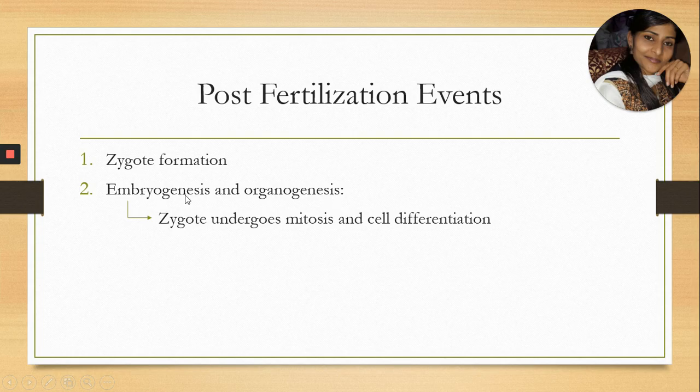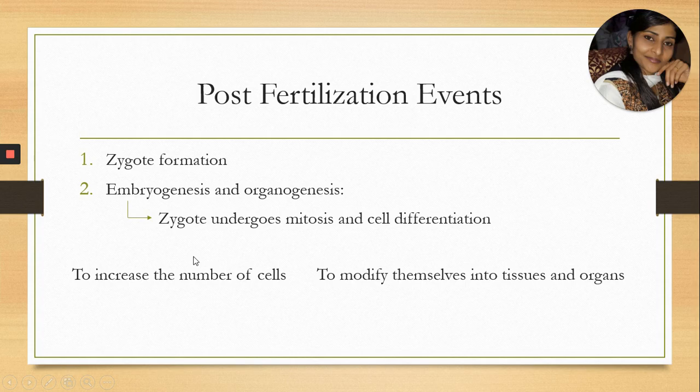Then that embryo rapidly undergoes a differentiation process to form different organs. That means during embryogenesis and organogenesis, two important processes take place. The first one is the type of division called mitosis, and the second process is cell differentiation. So why do mitosis and cell differentiation take place?